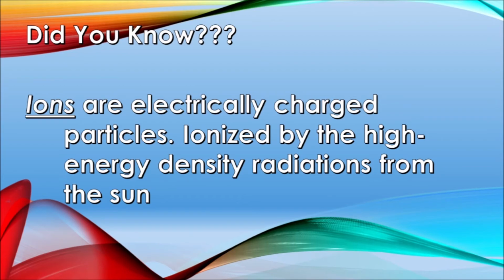Gas molecules in the upper atmosphere become ionized, or split into ions, by the high energy radiations from the sun.